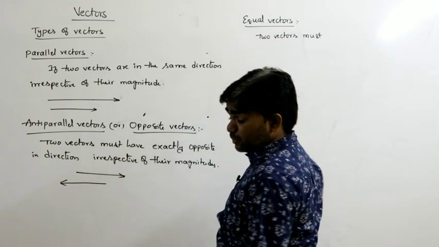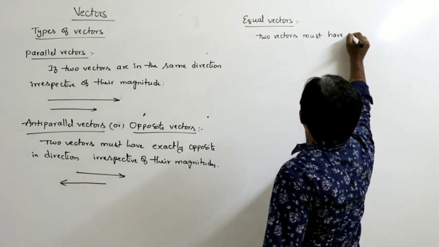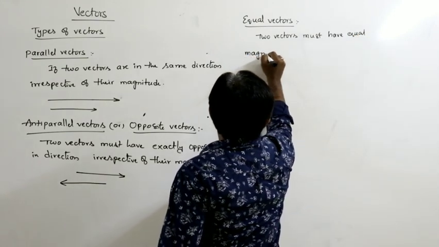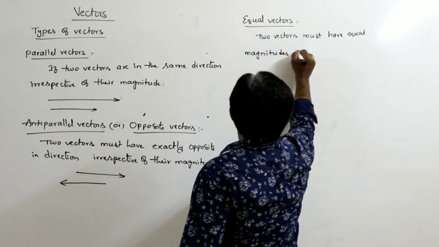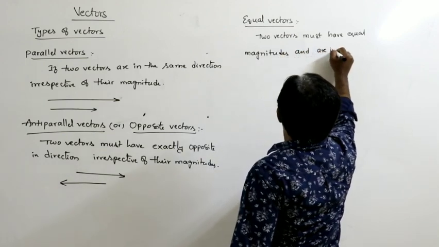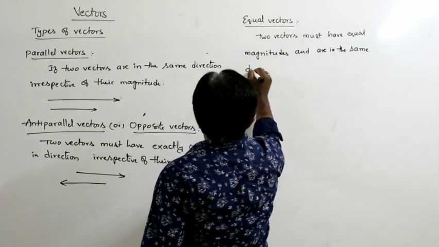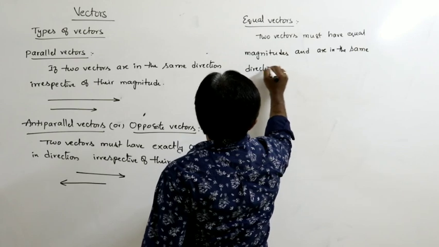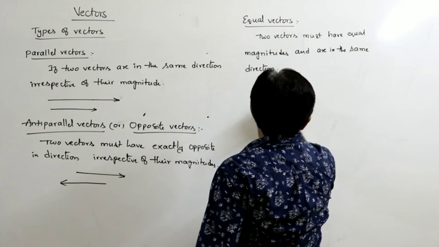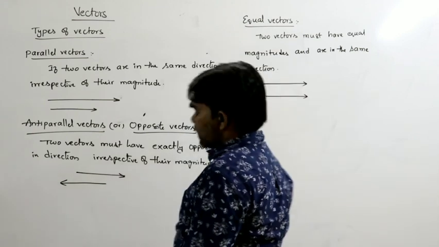Any two vectors are said to be equal if those two vectors have equal magnitudes and are in the same direction. So those are called equal vectors. If two vectors are equal, then they must have the same magnitude and the same direction.